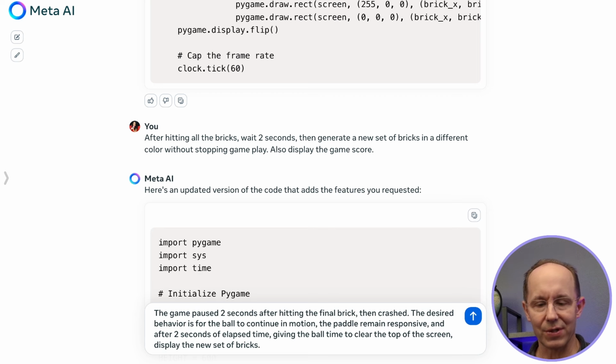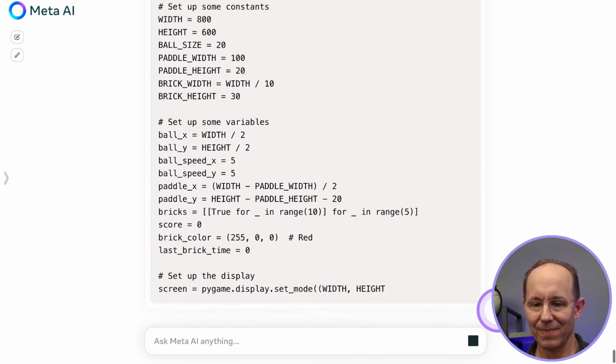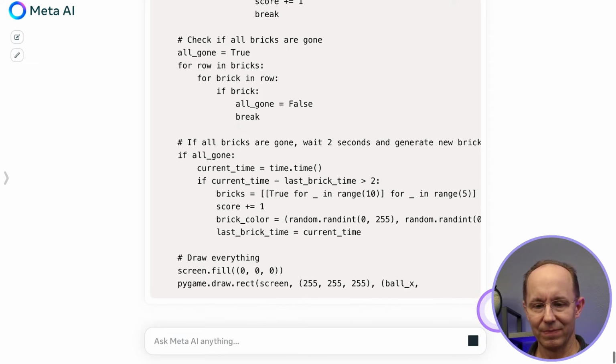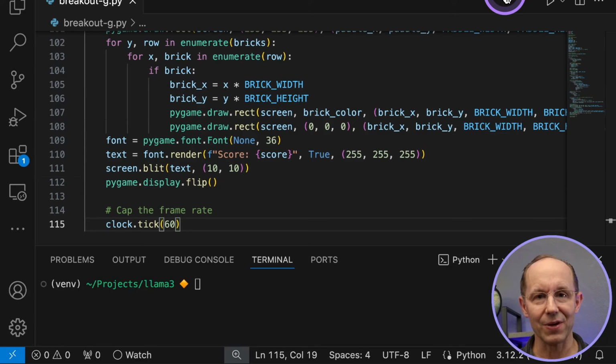Okay, the new instructions that I'm giving the model is that the game paused 2 seconds after hitting the final brick, then crashed. The desired behavior is for the ball to continue in motion, the paddle remain responsive, and after 2 seconds of elapsed time, giving the ball time to clear the top of the screen, display the new set of bricks. Let's see how it handles that. All right, let's give it a go.